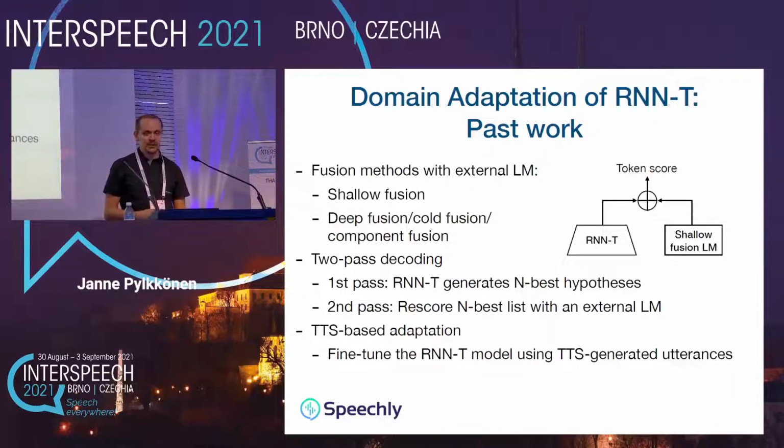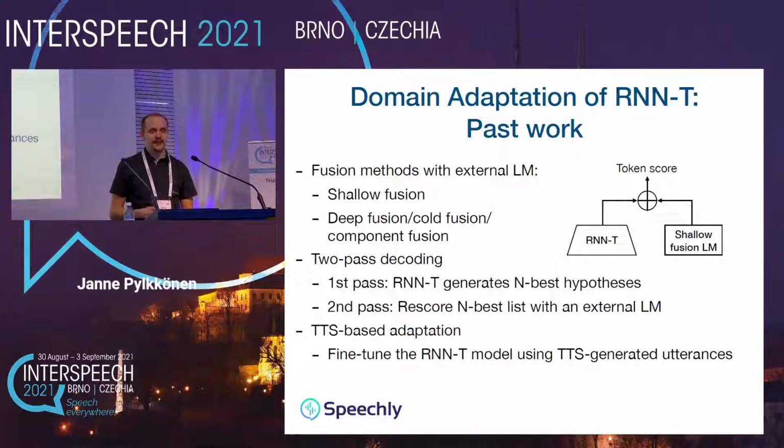A more traditional way of using a second language model is rescoring, where the first pass decoding produces multiple hypotheses, and these are then scored with the new language model. But this poses obvious challenges if real-time streaming is required. All of these external language model methods require at least some modifications for the decoding process.